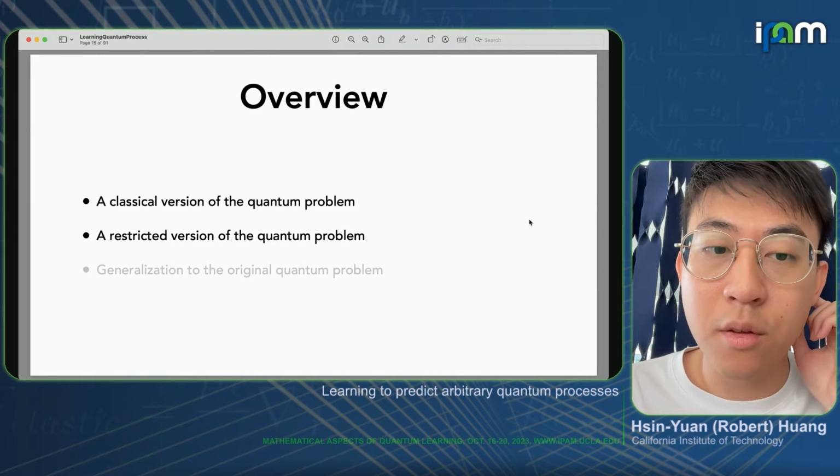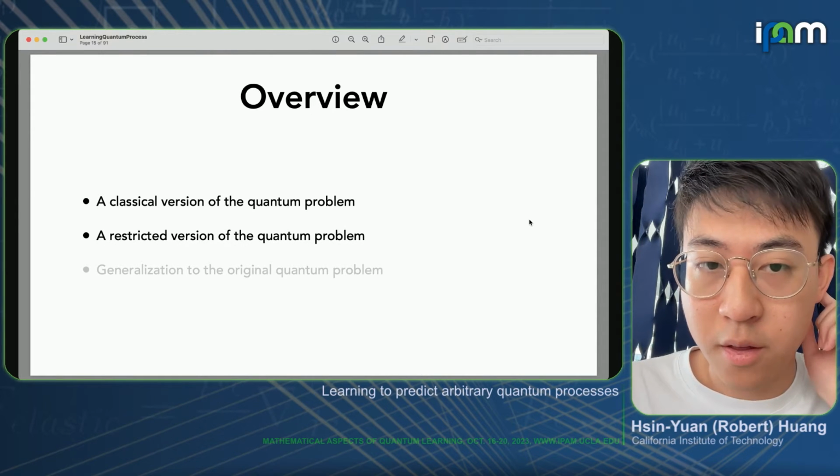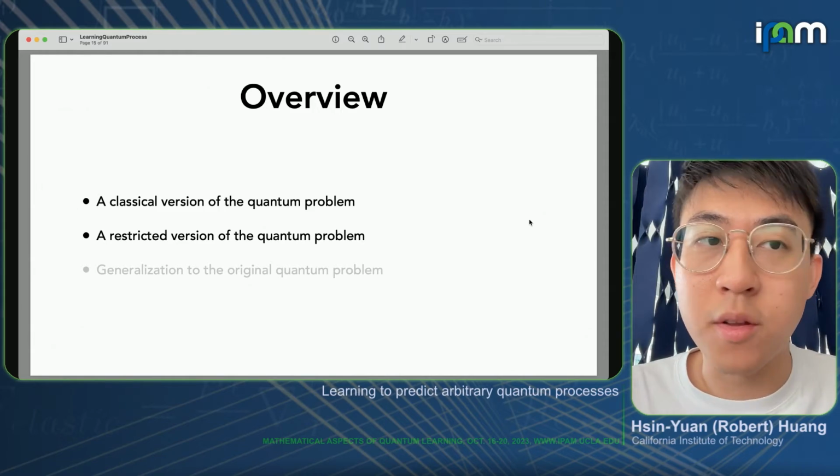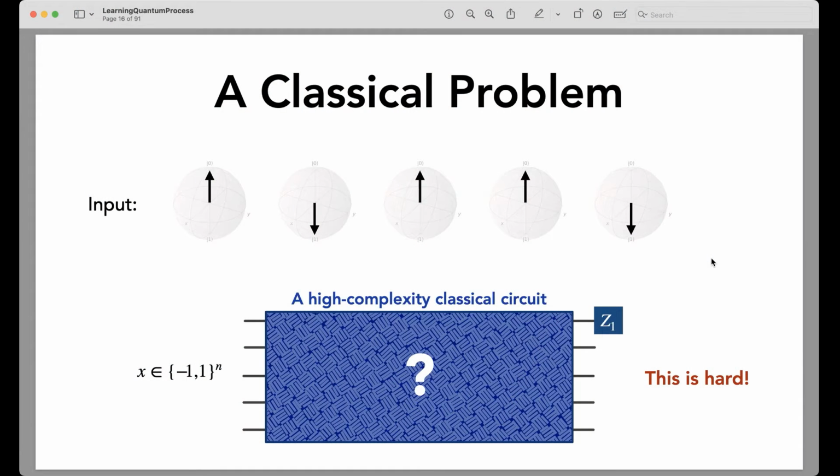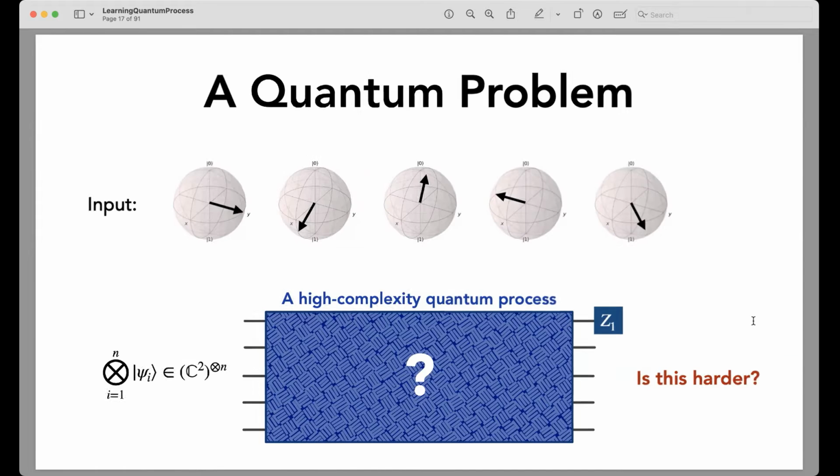And what we would like to do is to look at a restrictive version and somehow show that they're actually incomparable, and we can actually use that to design good learning algorithms. So now recall what the classical problem is. We have a high complexity classical circuit, and the inputs are just classical bits. And the goal is, say, to just predict the first qubit, Z1. And we see that this is hard.